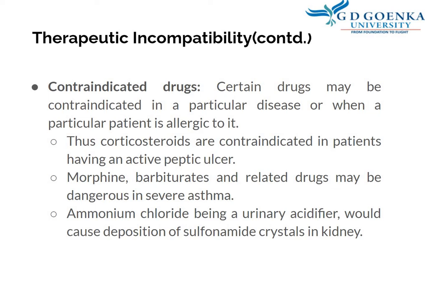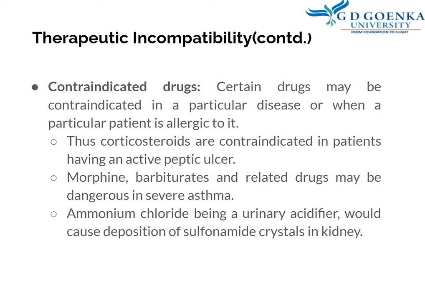Thus, corticosteroids are contraindicated in patients having peptic ulcer. Patients having peptic ulcer should never be given corticosteroids. Corticosteroids are used as an emergency treatment for many therapies. For any emergency medications management, corticosteroids are used. So, in patients having peptic ulcer, it should be avoided.